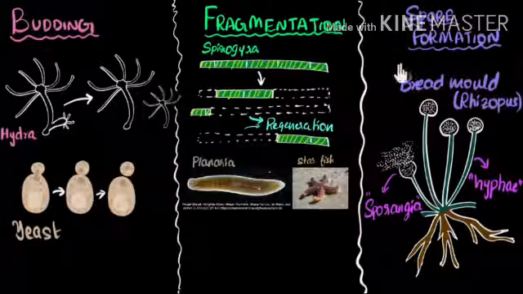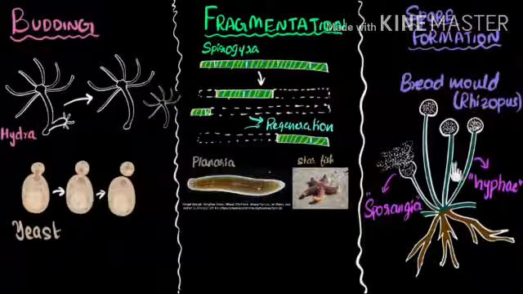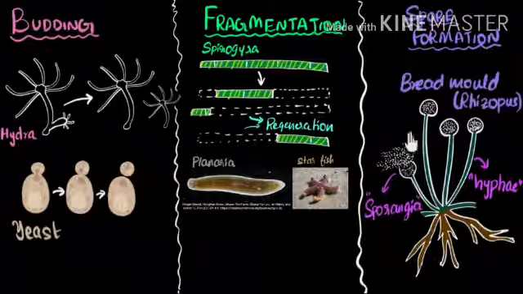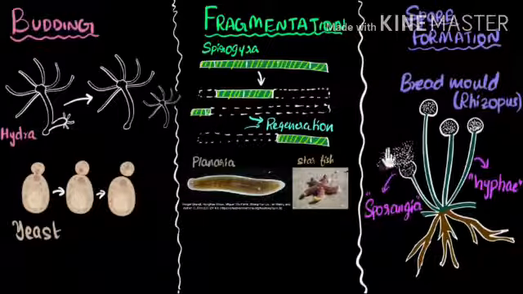Now the third one, we have spore formation. In this we saw that blobs have seeds, and when they burst, the reproduction can be seen by spreading in air. So that's all for today, children.